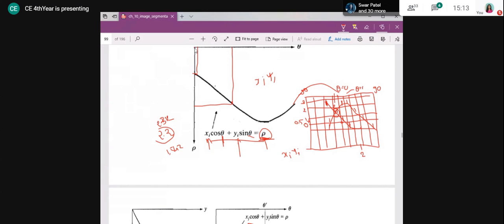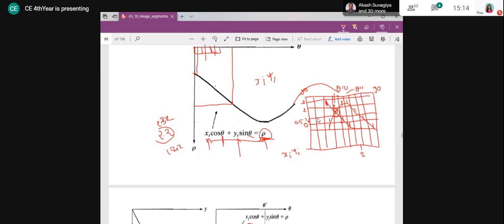The distance from origin in our case will be in terms of pixels. Suppose this is my origin pixel, then this pixel will be just 1 pixel away. If I want to find the distance of this pixel from my origin, it will be just 2 pixels away. You cannot go 1.2 pixels away, right? This pixel can be part of an edge, and how far is it from origin? It is 2 pixels, 2 units away. So our distance will be, most of the time, in terms of pixels, and that's why this will not harm us much. But anyway, some loss will be there. Which kind of loss? That also we will see.